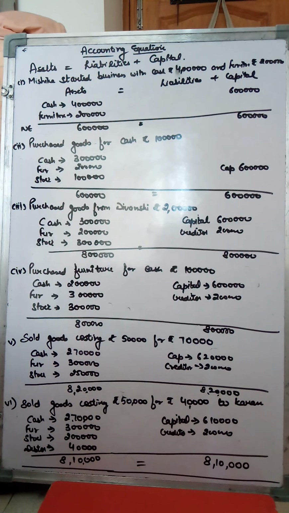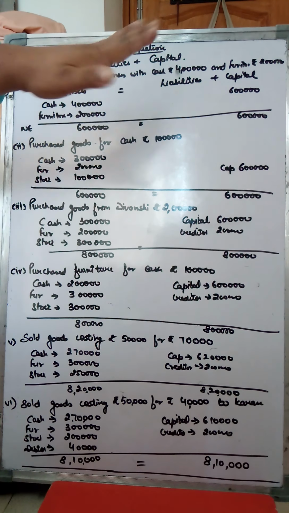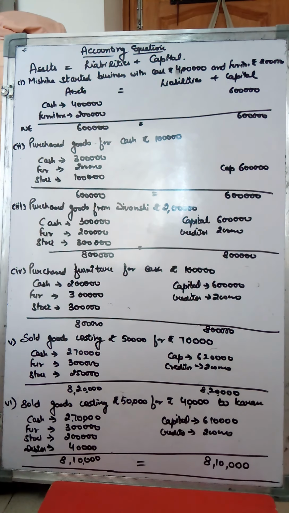Similarly, when you are doing business, every transaction in your business will have a dual effect, one on the asset side and the other on the liabilities or capital side. And after every transaction, both sides of your accounting equation will be the same, as you can see in all these transactions. Let us start with the first transaction.